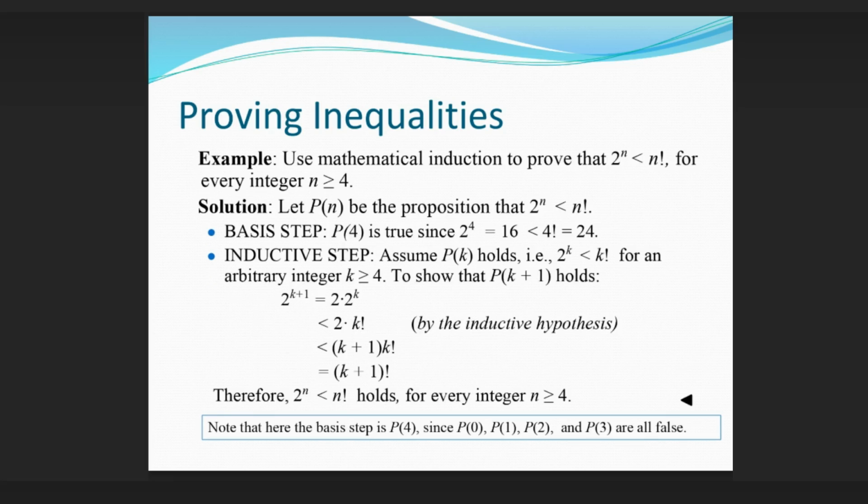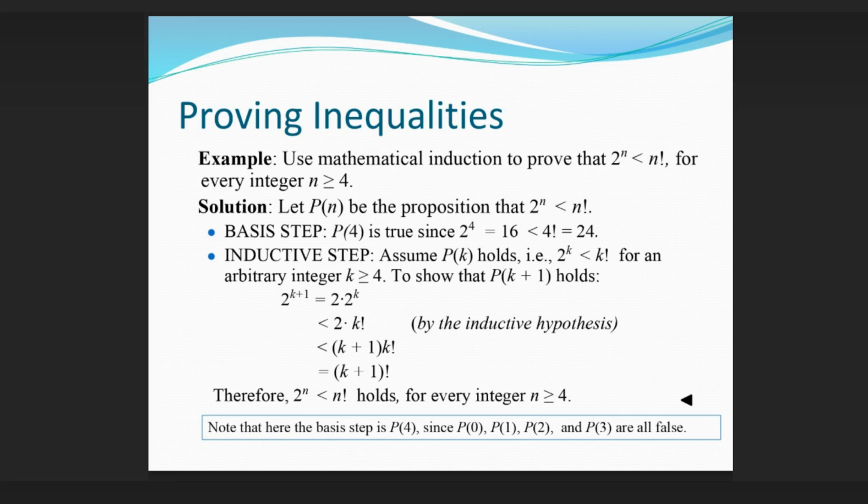Proving inequalities. Example: use mathematical induction to prove that 2^n < n! for every integer n ≥ 4. Solution. Let P(n) be the proposition that 2^n < n!. Basis step: P(4) is true since 2^4 = 16 < 4! = 24.